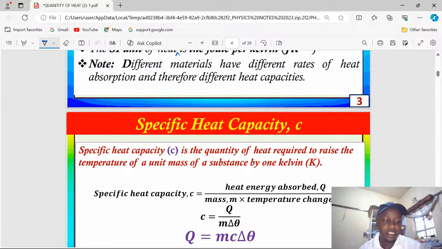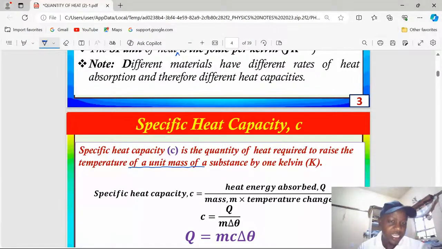Allow me to bring in another quantity, which we call specific heat capacity. This time, small letter c, and this is the quantity of heat energy required to raise the temperature of a unit mass of a substance by 1 Kelvin, or by 1 unit of heat. So we are talking about a unit mass now, not a given mass.